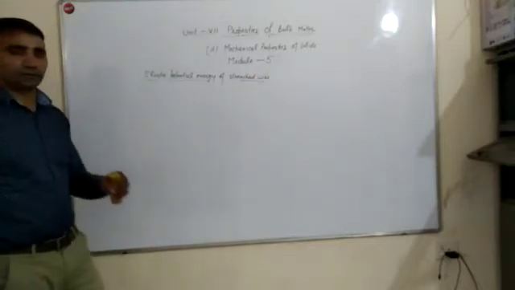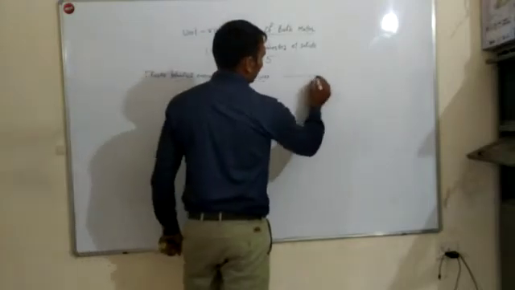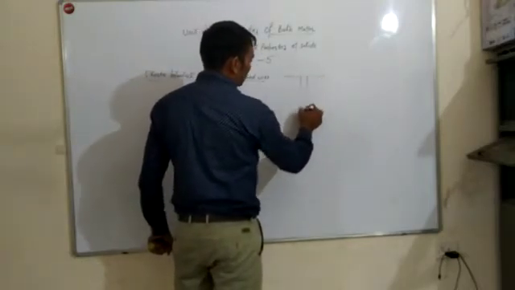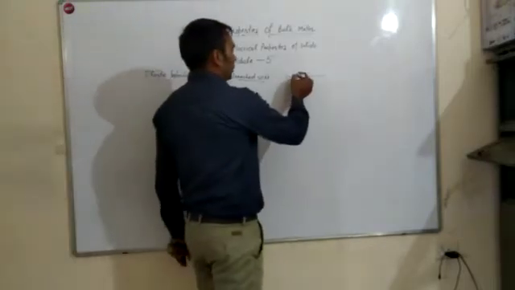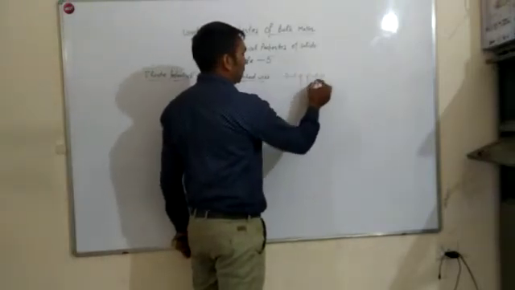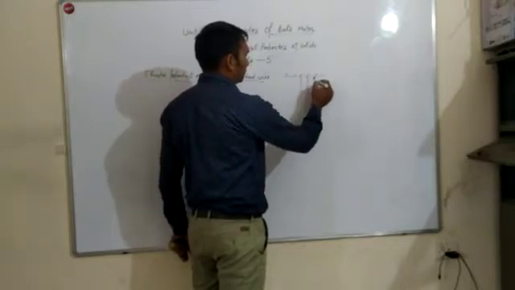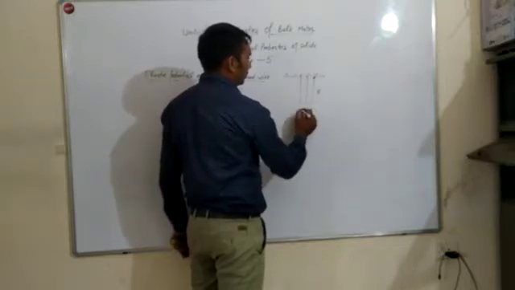Let us consider a wire. One end is fixed with a rigid support. L be the length of the wire and A be the cross sectional area.